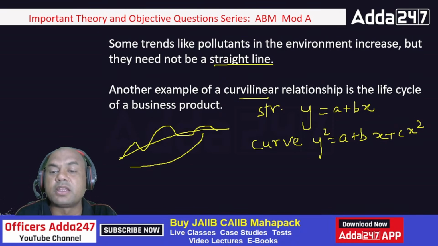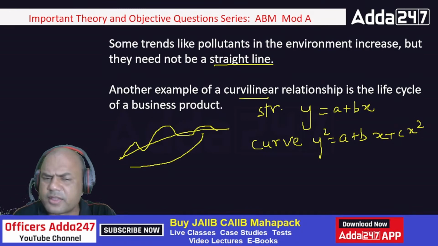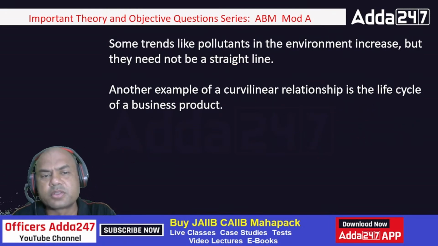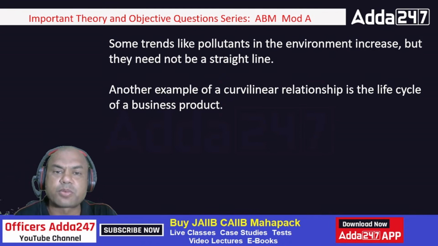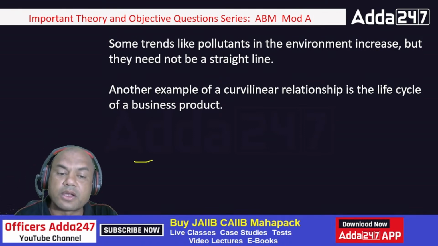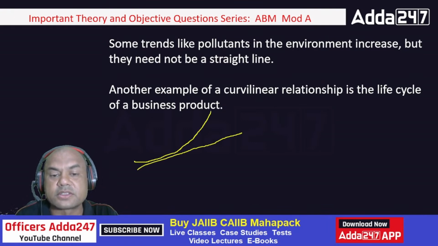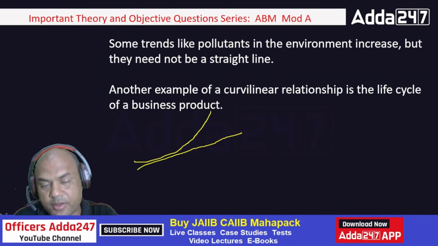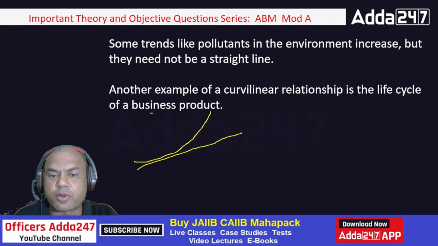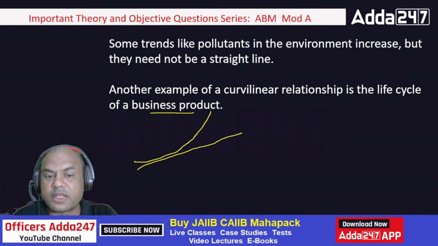Another example of a curvilinear relationship is the life cycle of a business product. As I gave you the examples earlier of Facebook and Google. Google is a business product which is on growth right now. It is growing in a curve, not in a straight line. It's growing in a curvilinear manner. But remember, this is after all a business product. So the business product can be Facebook, it can be Google, it can be any IT related product.